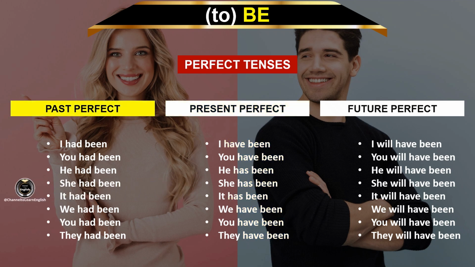Past perfect. I had been. You had been. He had been. She had been. It had been. We had been. You had been. They had been.